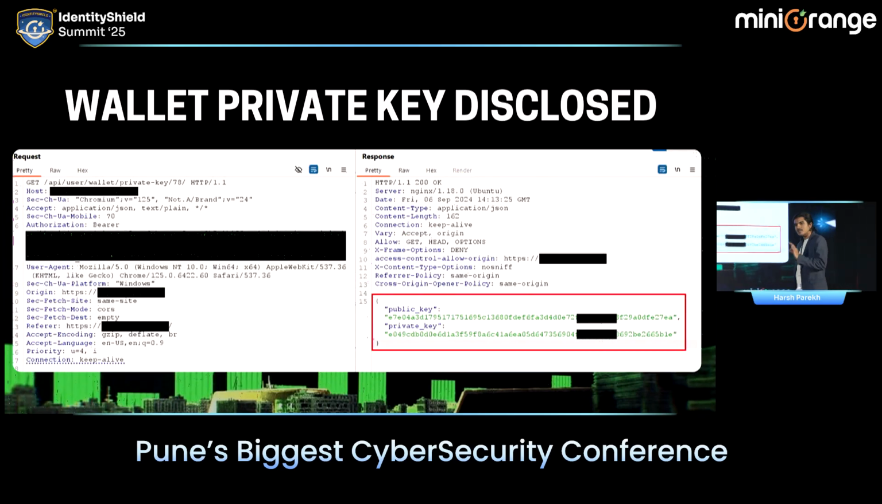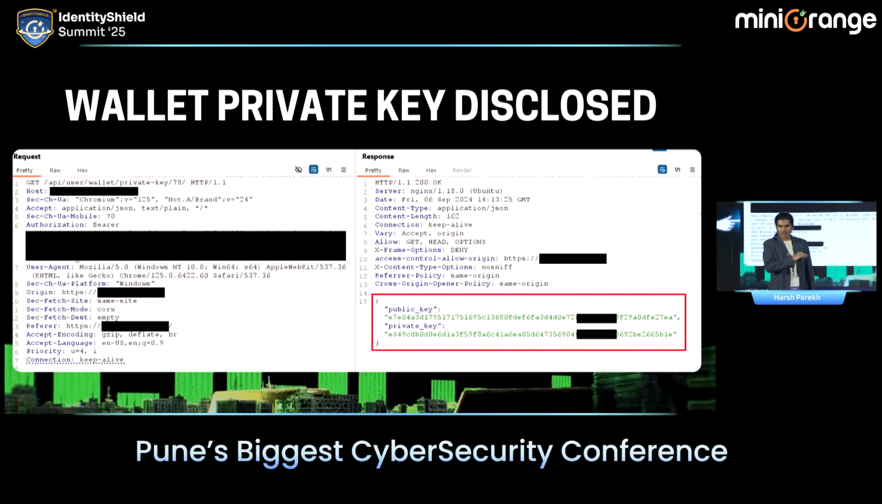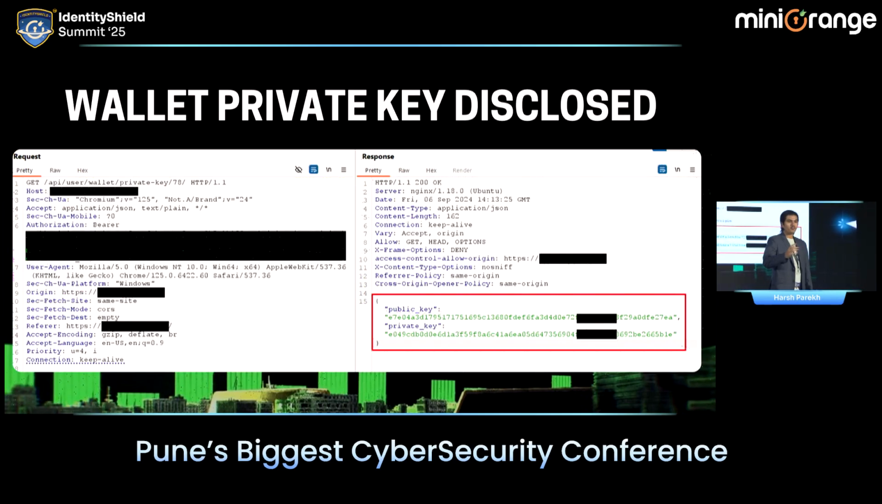This is a classic example of broken access control, or an IDOR, which is commonly found in the Web2 ecosystem. The same threat is also found in this application, and your private key is breached. Once your private key is breached, if someone gets access to this private key, he can immediately log in to your account from anywhere in the world and drain all your funds.